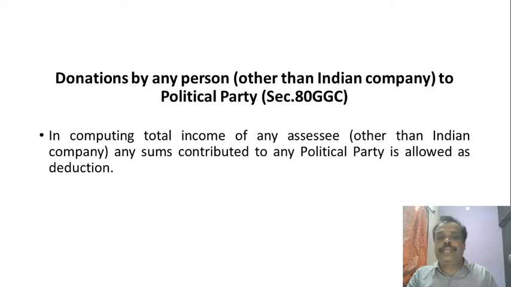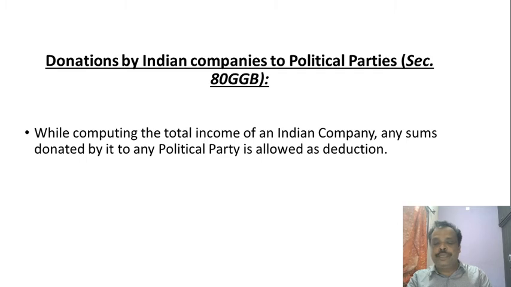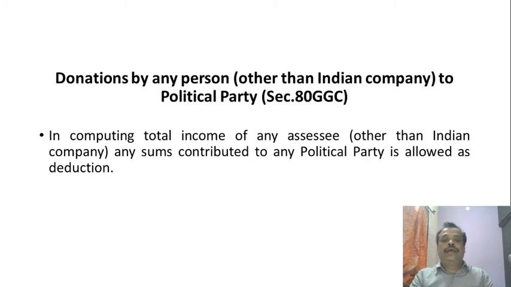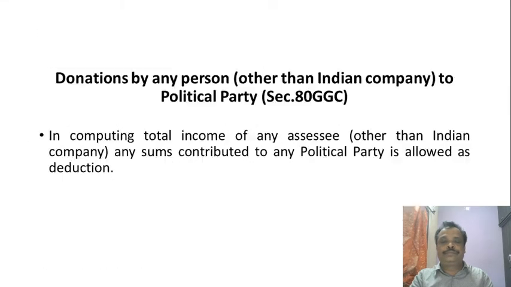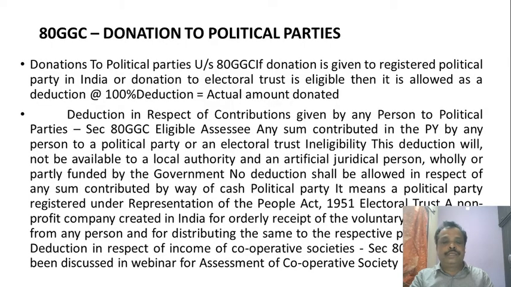Next comes section 80GGC, donations by any person other than an Indian company to a political party. We already explained the donation to a political party under section 80GGB. Now, 80GGC tells that if any person other than an Indian company donates an amount to a political party, according to section 80GGC, the particular assessee will claim a 100% deduction. 80GGC, donation to political parties. I already explained this section. This is the elaborate explanation.